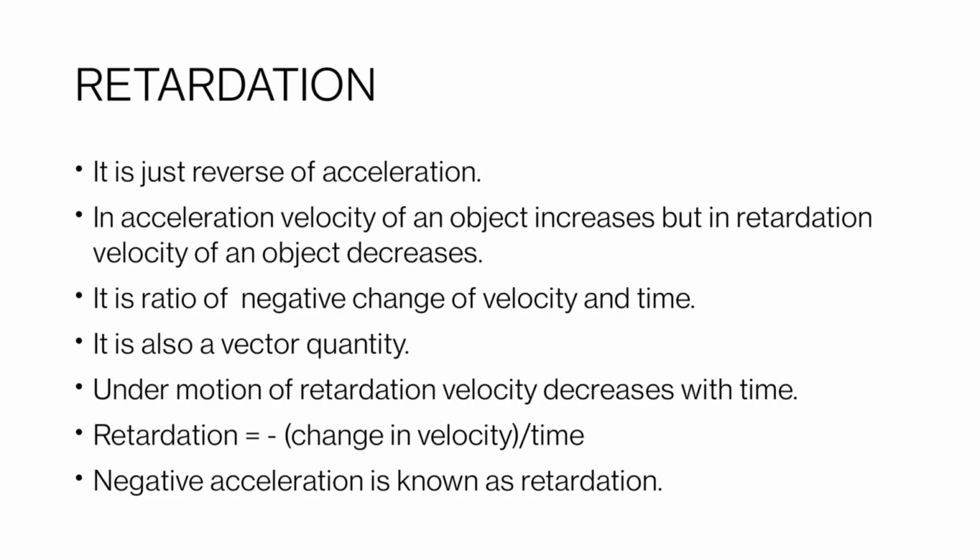Since retardation again involves velocity, which is a vector quantity, retardation is again a vector quantity. Under motion of retardation, velocity decreases with time. Retardation is equal to minus change in velocity upon time. Negative acceleration is known as retardation.